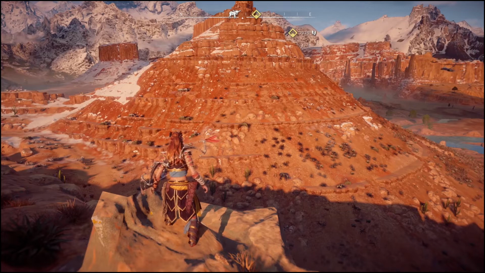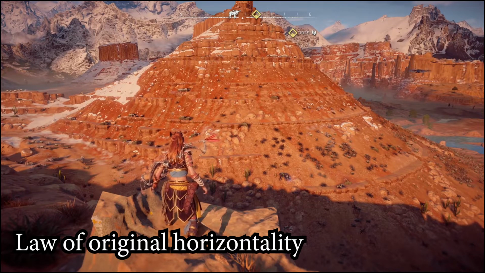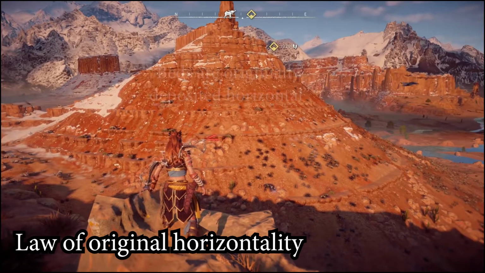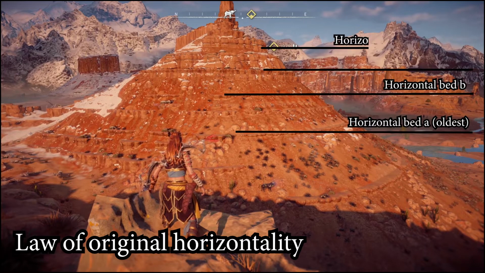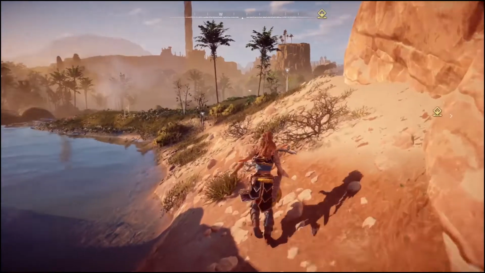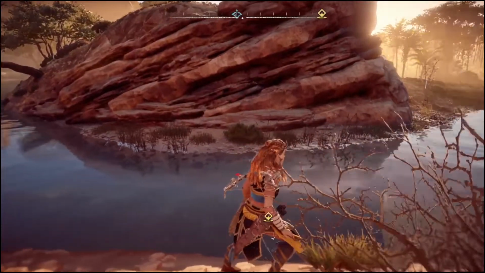The second law of Steno is the law of original horizontality. Now, there are several exceptions to this rule, but it's fine to assume that beds are originally deposited flat in a horizontal position. As you can see here, all the beds are horizontal, meaning they follow the second law of Steno, one on top of each other. But hold on. In the game we may find beds which are tilting, not horizontally lowered.